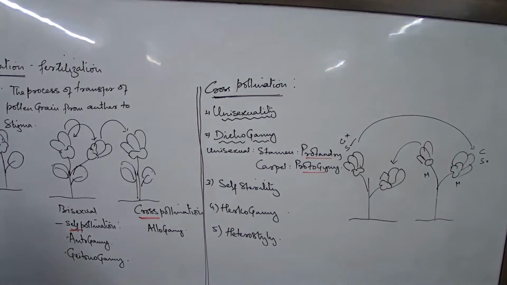Homogamy, dichogamy. For example, what should be there? For homogamy, what type of flowers would show homogamy? Unisexual flowers. What type of flowers would show dichogamy? Not the name of the flower, but like some hibiscus or like that. Same examples only. Protandrous flowers and protogynous flowers, see there. There is an example for dichogamy, but for homogamy there is none. For homogamy, you just have to write examples of unisexual flowers. Unisexual flowers are majorly homogamous.